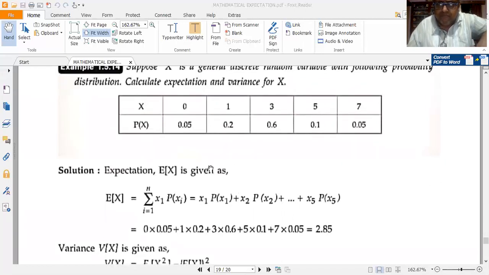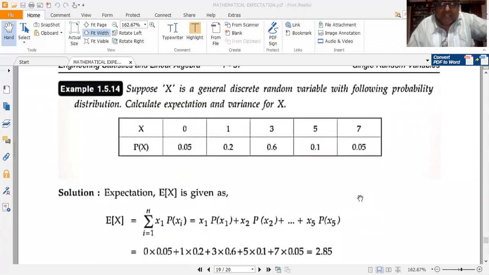Now if I expand the summation, this would be x1 into p of x1 plus x2 into p of x2 plus x3 into p of x3 and so on until this term is reached, plus x4 into p of x4 plus x5 into p of x5. So this would be 0 into 0.05 plus 1 into 0.2 plus 3 into 0.6 plus 5 into 0.1 plus 7 into 0.05. Use a calculator. If I sum, I get 2.85.